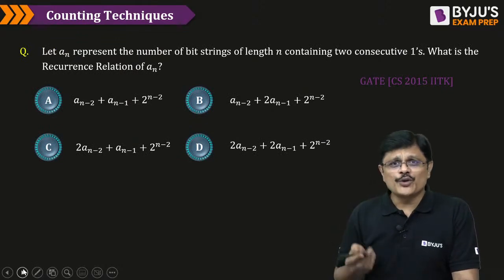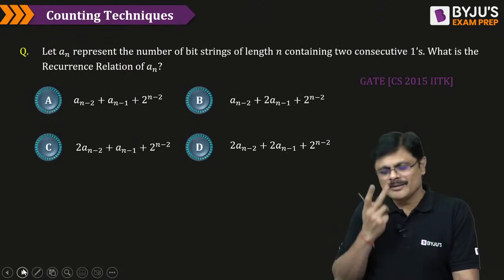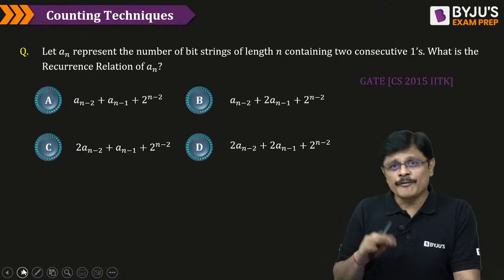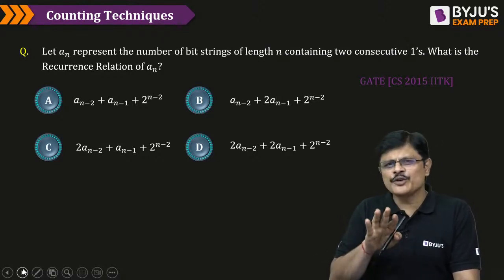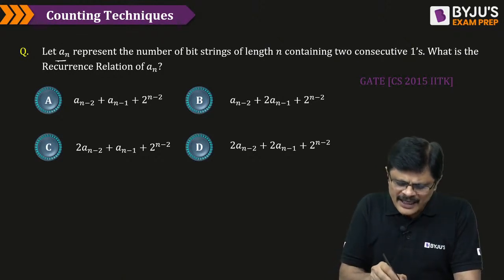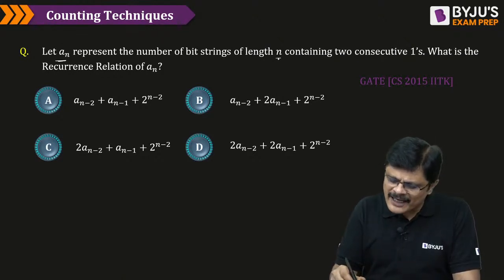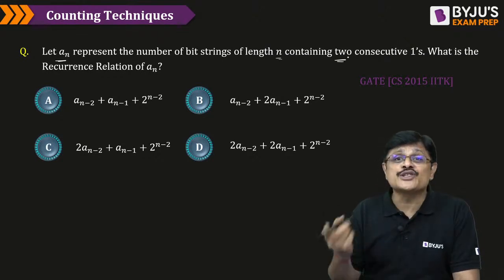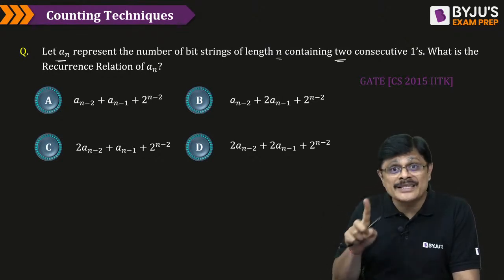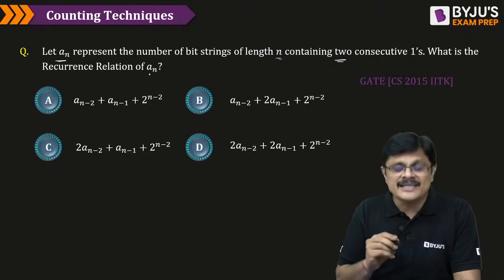This can be solved in two methods, but I will give you a simple method here. The other methods, of course, for that you need to understand how to write recurrence relations. Now I will give you a simple method for this. Suppose an represents the number of bit strings of length n containing two consecutive ones. It should contain two ones consecutively. What is the recurrence relation for an?